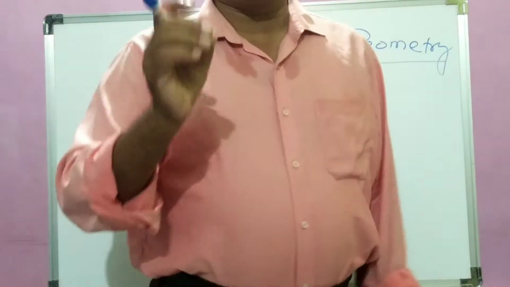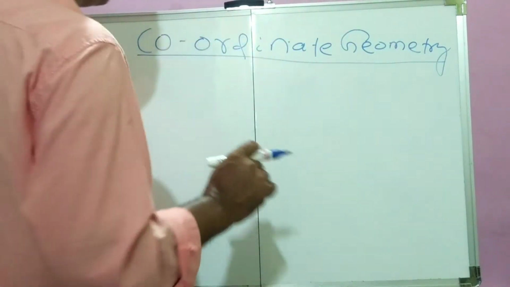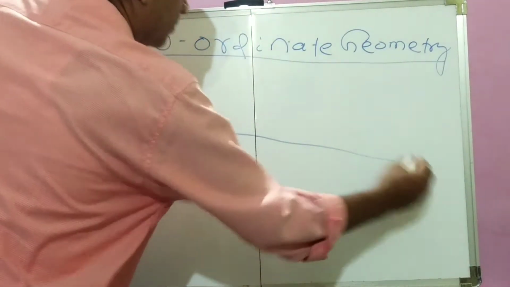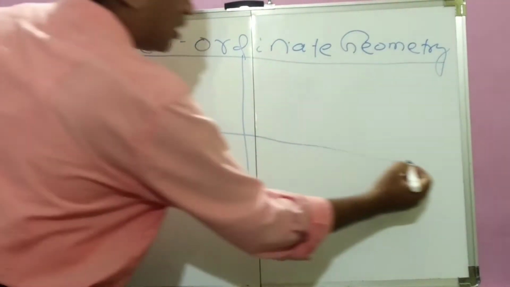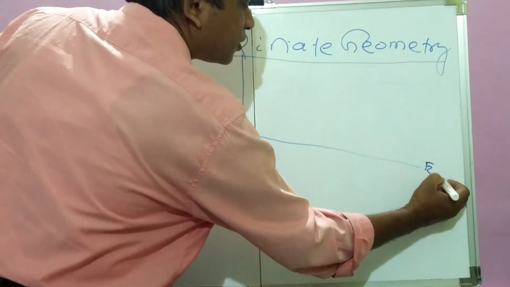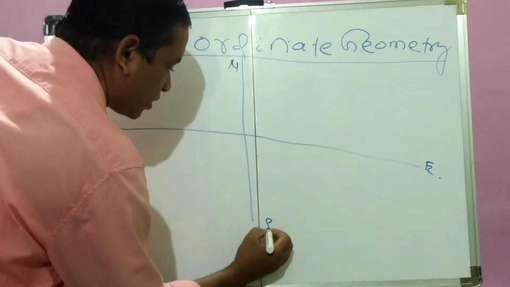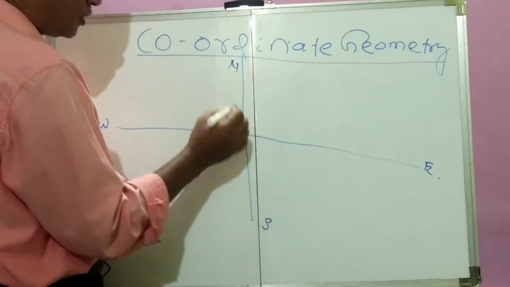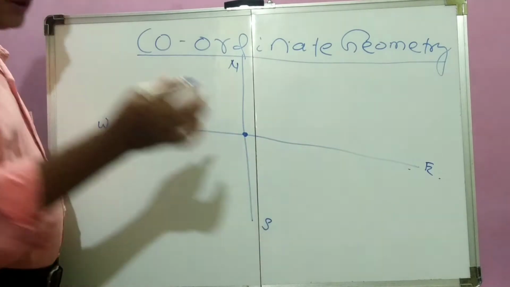That is coordinate geometry for class 9. What is coordinate geometry? Suppose we discuss direction, how coordinate geometry starts. This is east, west, north, south. If a person is at this point, the point of intersection of the east-west and north-south directions,